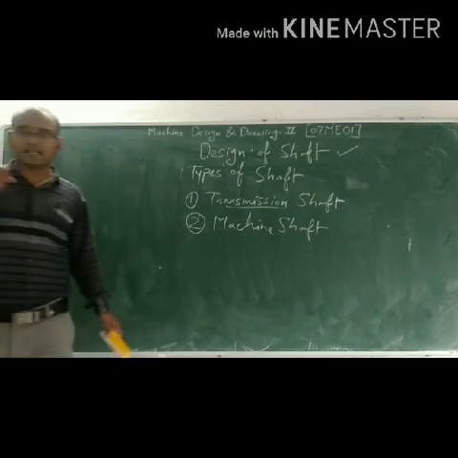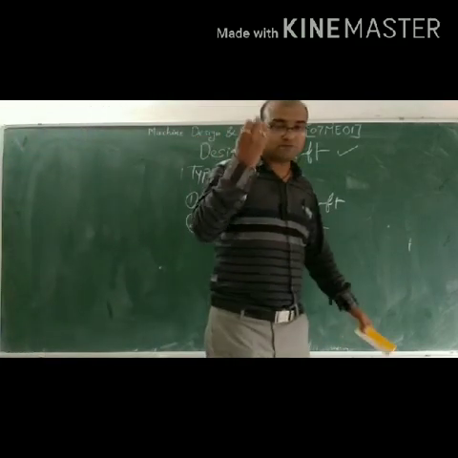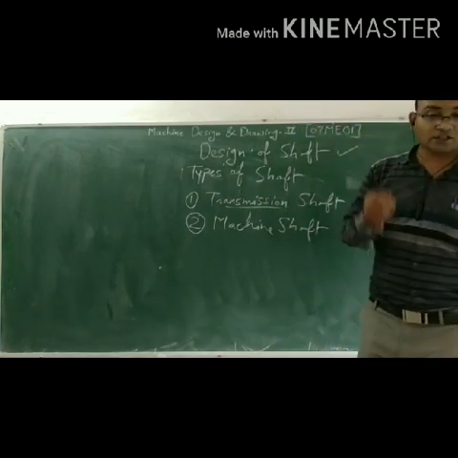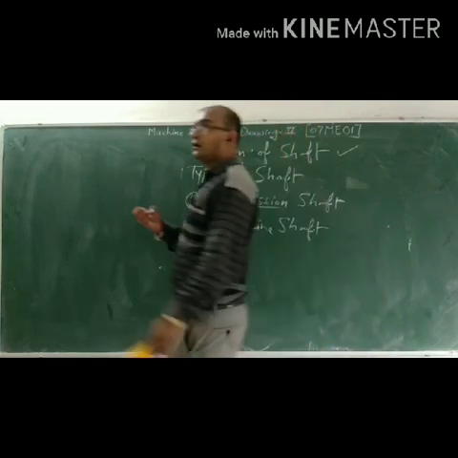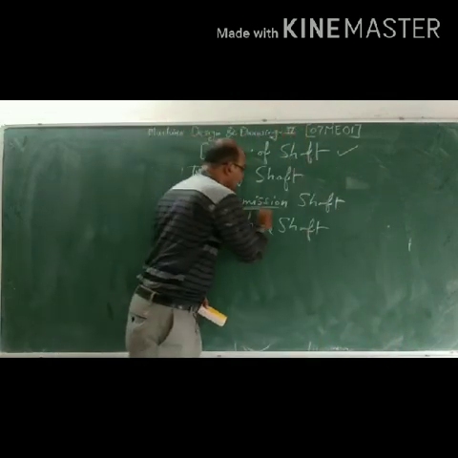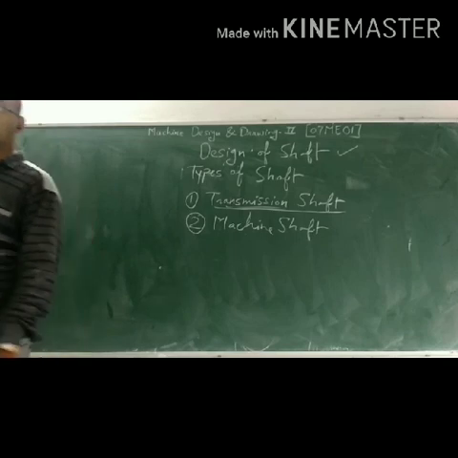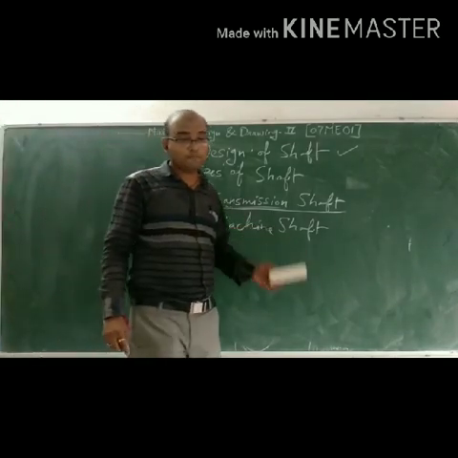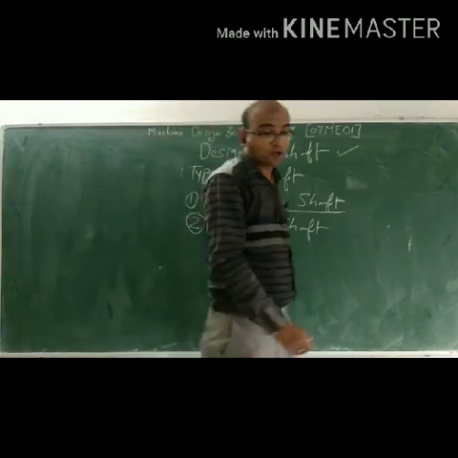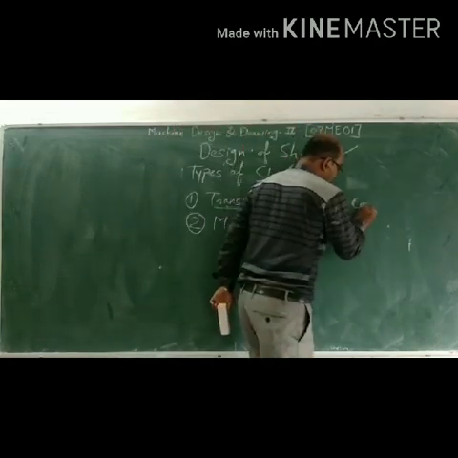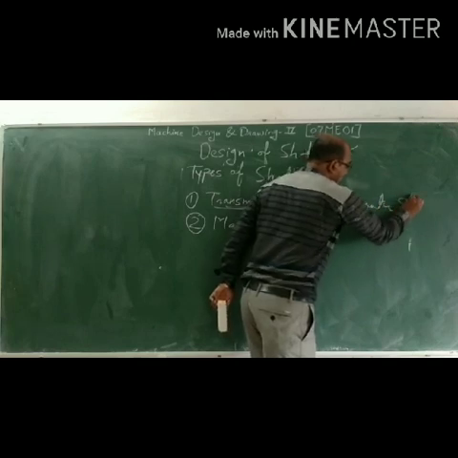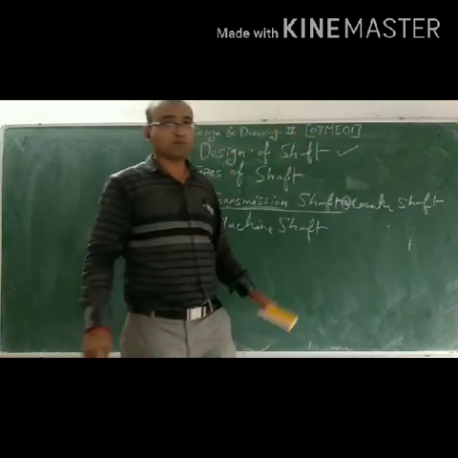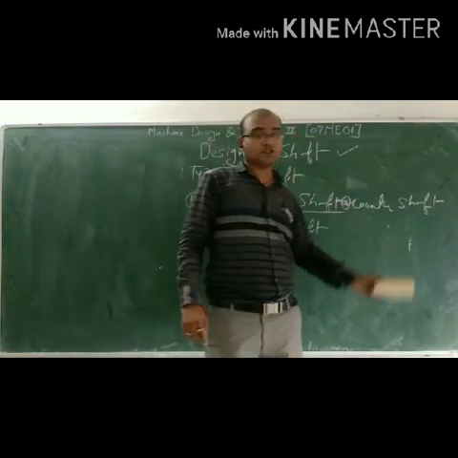The counter shaft, line shaft, overhead shaft, and factory shaft are the subtypes of the transmission shaft. First is the counter shaft.